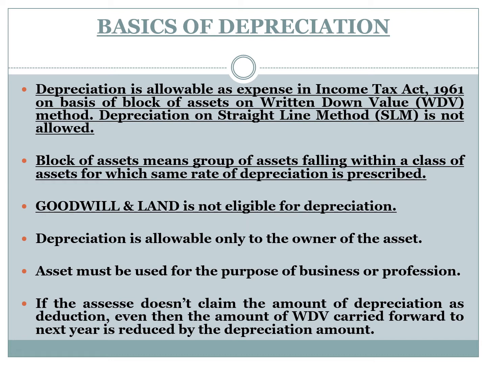Next, goodwill and land are not eligible for depreciation. Though goodwill and land are assets, they are not eligible for depreciation. Depreciation is allowable only to the owner of the assets. That means depreciation can be claimed by the owner of the assets, not by a person who has taken the asset on lease or on rent. That person is not eligible to claim any depreciation. The asset must be used for the purpose of business or profession. That means depreciation is allowed only if the asset is put into use in the business or profession.